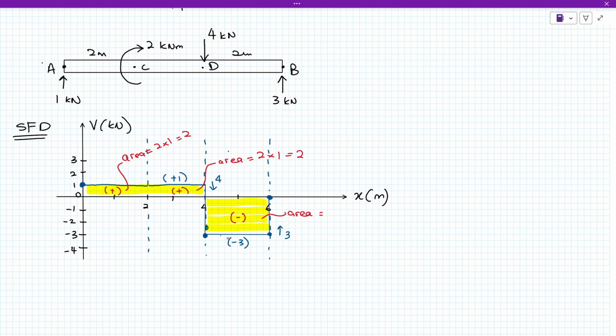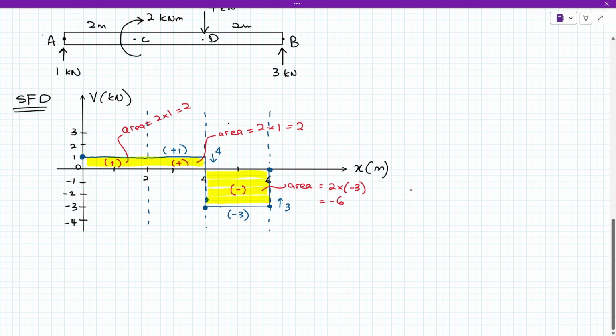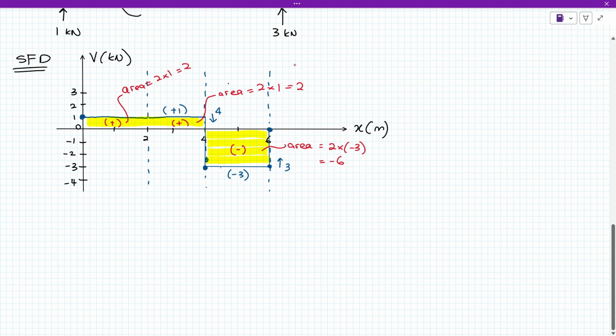And this area is lebar dia 2 juga, darab dengan tinggi dia negatif 3. So it's going to give us negatif 6. Okay, so this is settle lah shear force diagram. So next kita akan buat BMD diagram, bending moment diagram.